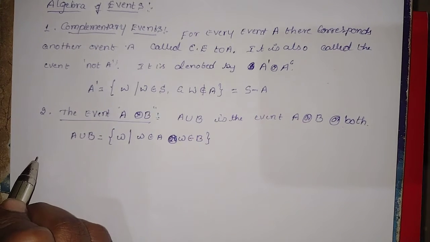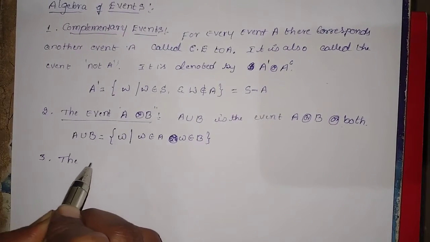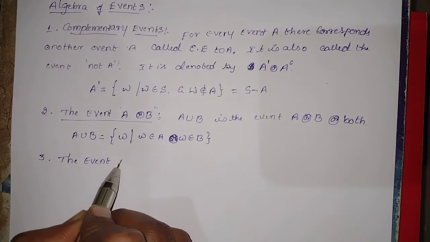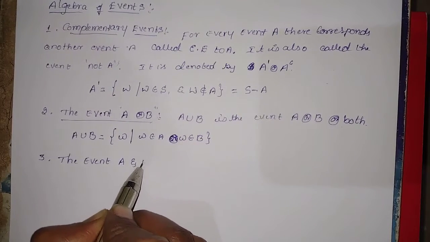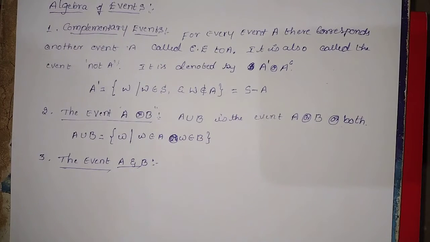And third definition, the event A and B. A and B, this definition is related to the sets chapter, intersection of two sets. What is the definition of intersection of two sets?